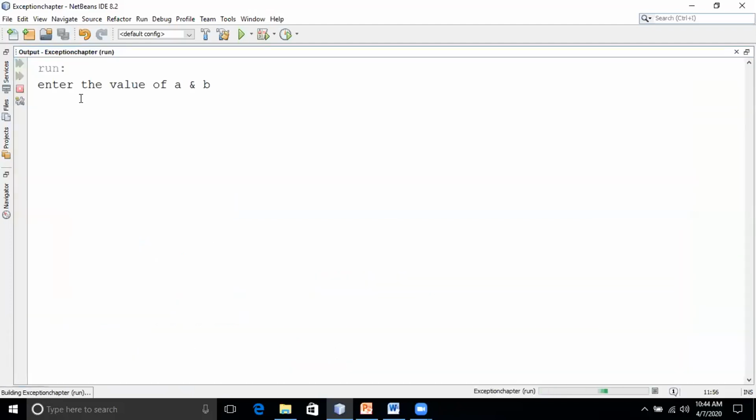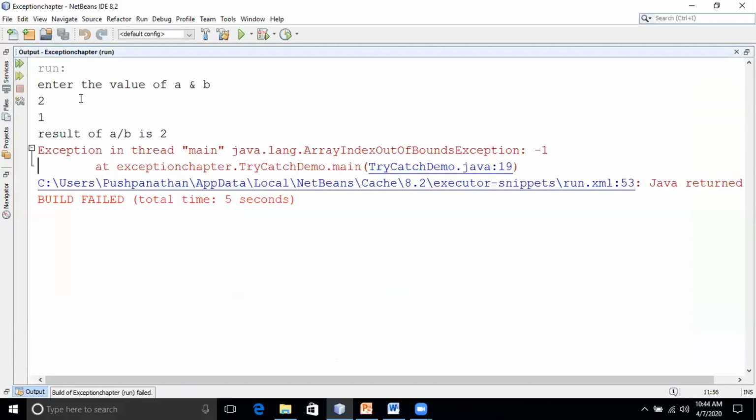Okay. So now I'll run the code here. I'll give the A value as 2 and B value as 1. Now you see, even though I've written a catch handler, still this error is uncaught. Can you see here? Exception in thread main java.lang.ArrayIndexOutOfBoundsException. Yes? So for this, what should we write?